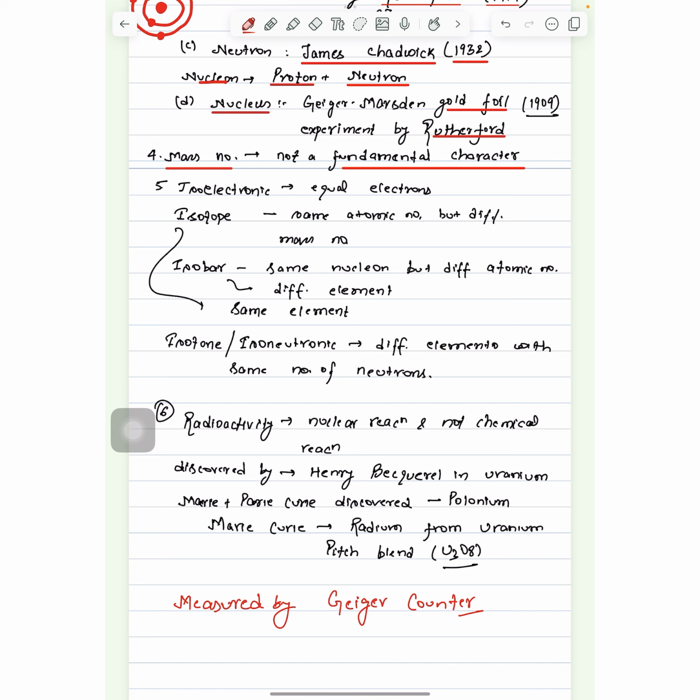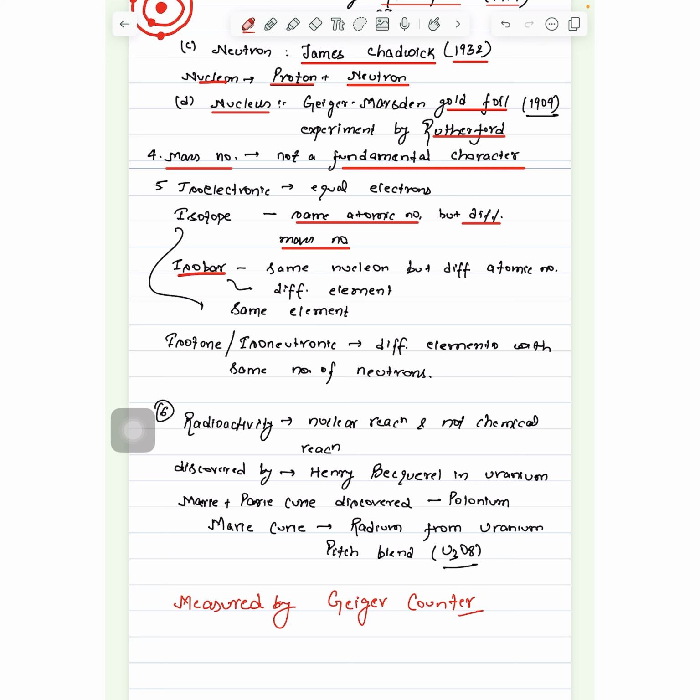Then we have some definitions, and such questions are asked where they will give you examples like Na plus, Ca2 plus, K plus, and ask whether they are isoelectronic, isotopes, isobars or isotones. So such questions are asked. What is isoelectronic? Isoelectronic means two species having equal electrons. Isotopes have the same atomic number but different mass number.